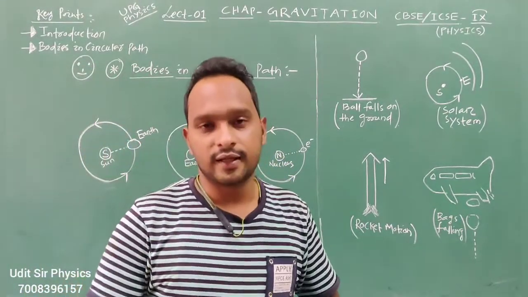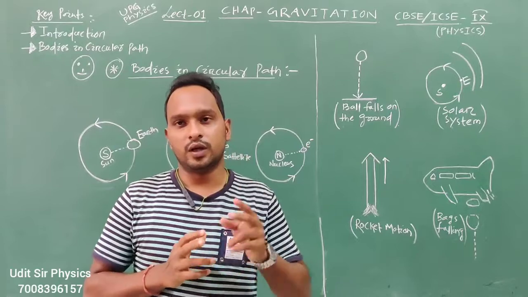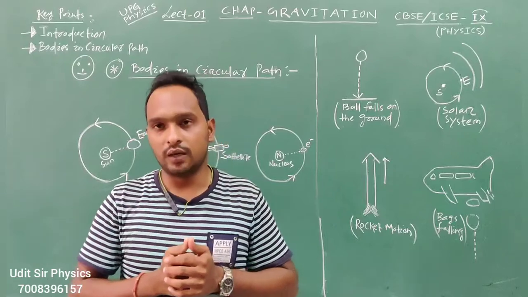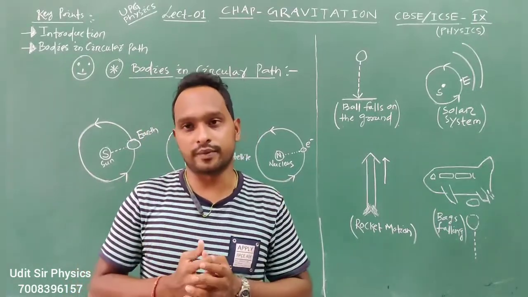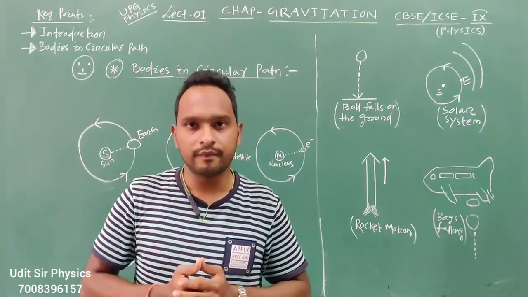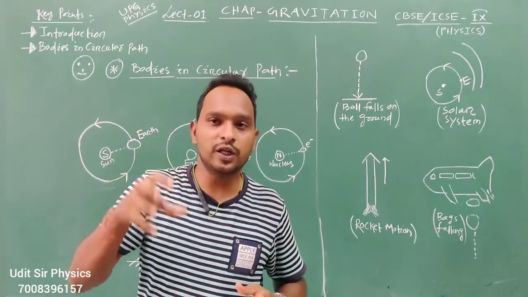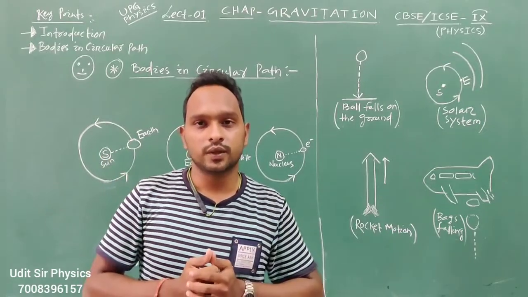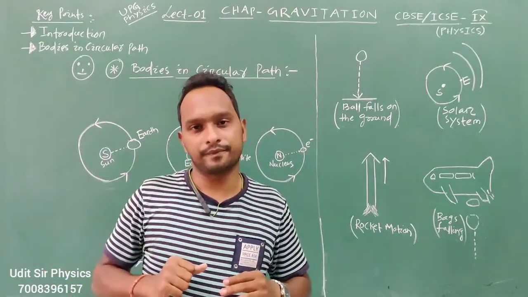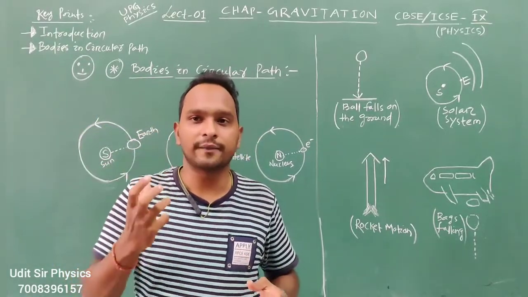Okay, students, if you observe different things around you, for example, a boy throwing a ball in the upward direction, what do you observe? Does the ball keep on moving upward for a long time? After some seconds it falls on the ground. Why is it so? Or a person jumps from a certain height, then the person does not float in the air, he has to fall on the ground. Why?